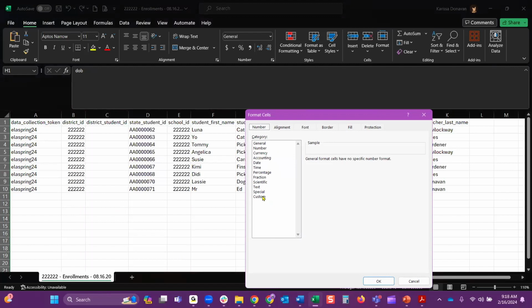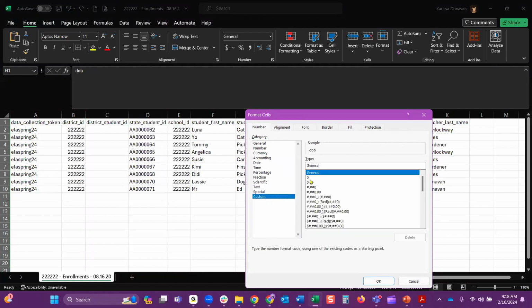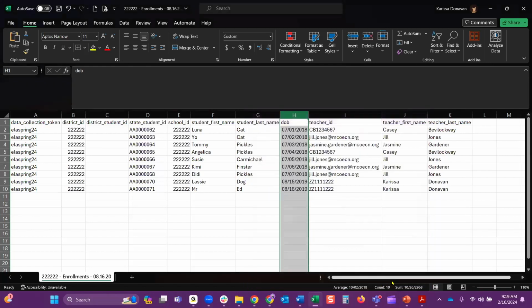We also have on our site how to format for leading zeros, and that is also in our additional resources document information. So I do want to show you this, though, custom. I select this first 0, and then I type in this specific format: MM\DD\YYYY. That way, if it is a month starting with a single digit, it's going to be 07 for the date, and then the year of 2018, or whatever the year may be.